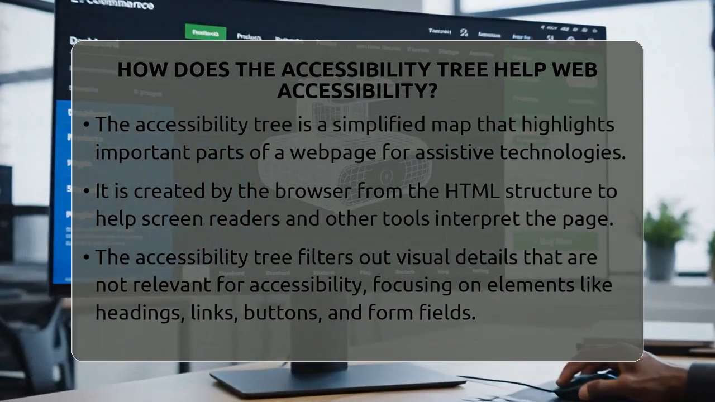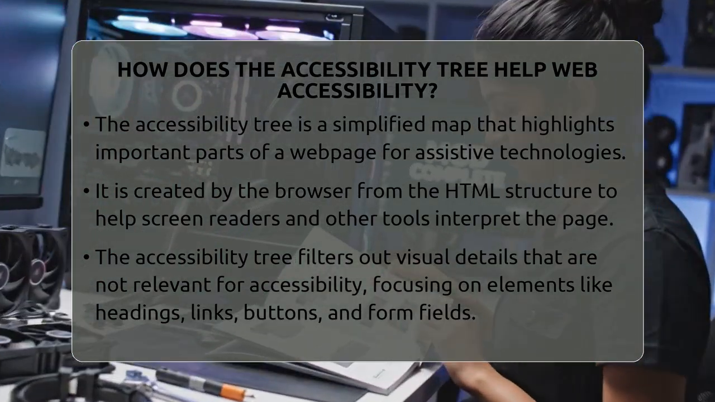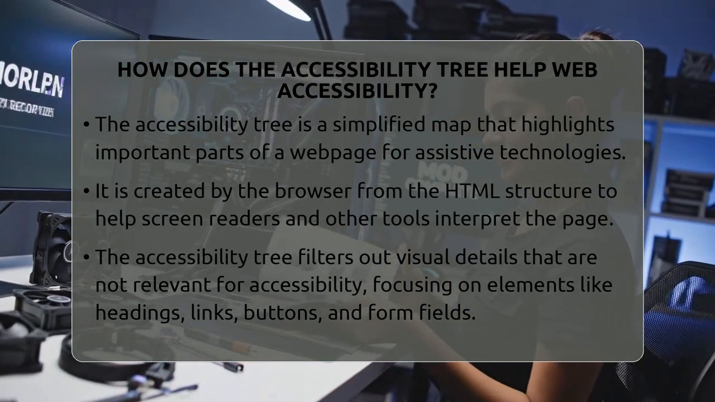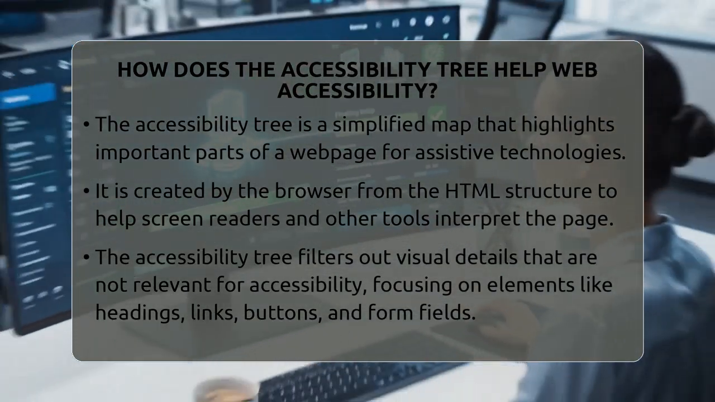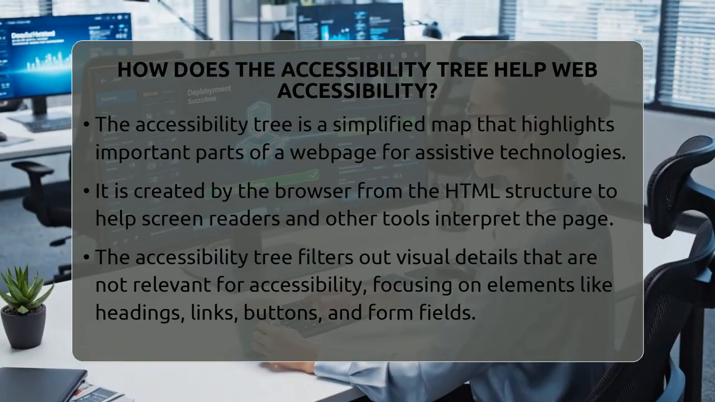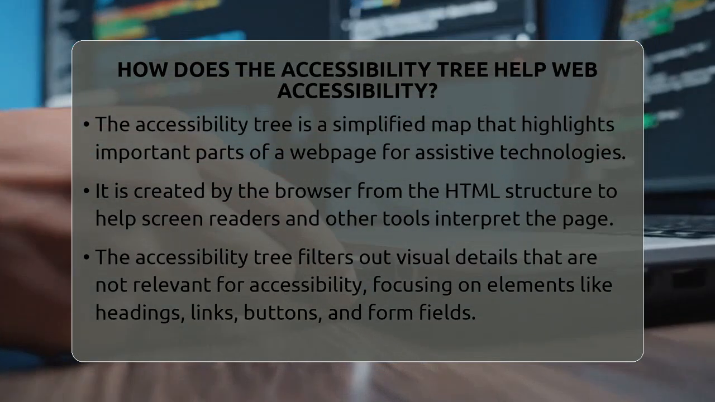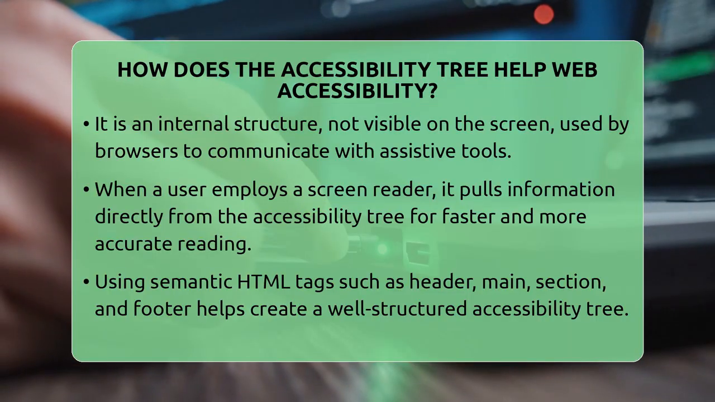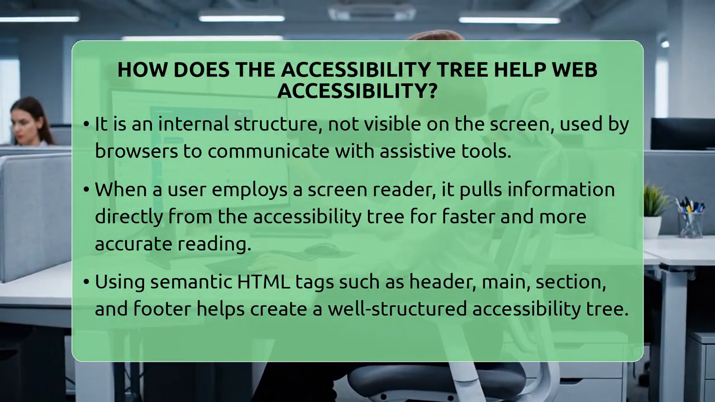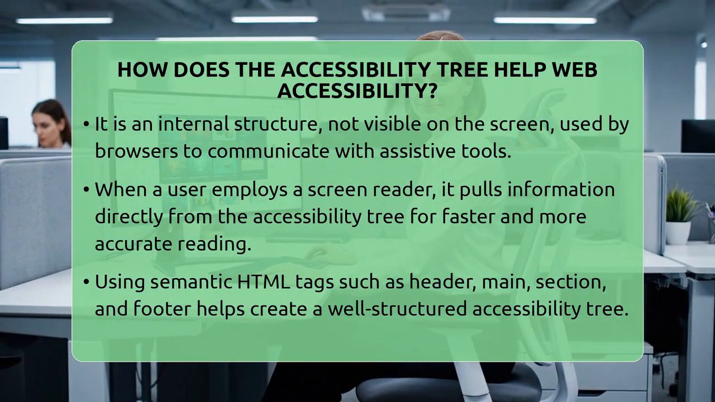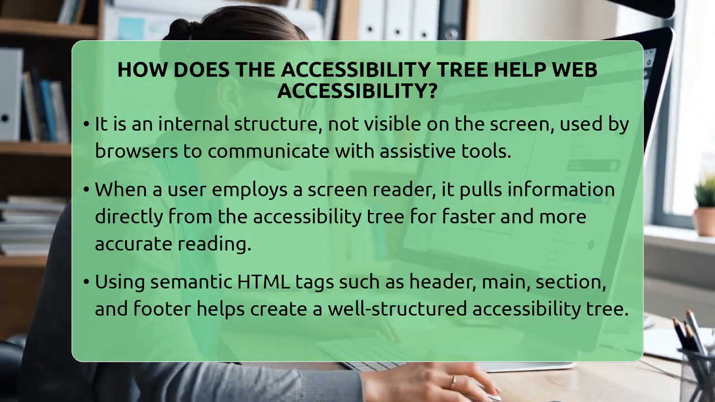When you create a web page, you use HTML to set up its structure and content. The browser then turns this into something called the Document Object Model, or DOM, which helps it display the page visually. But for people who use screen readers or other assistive tools, the browser creates a special version called the accessibility tree. Think of this tree as a simplified map that highlights only the important parts of your page for accessibility. It filters out visual details that don't matter to assistive technologies and focuses on things like headings, links, buttons, and form fields. This way, screen readers can quickly find and read out the right information.